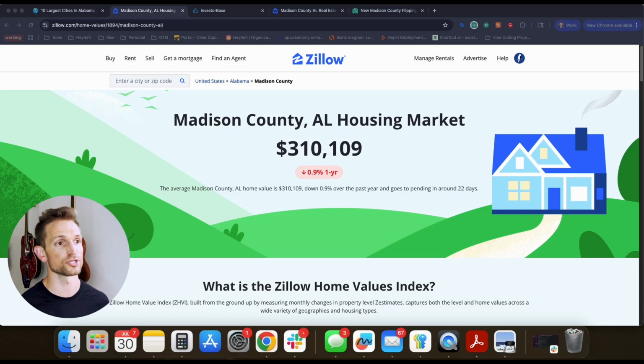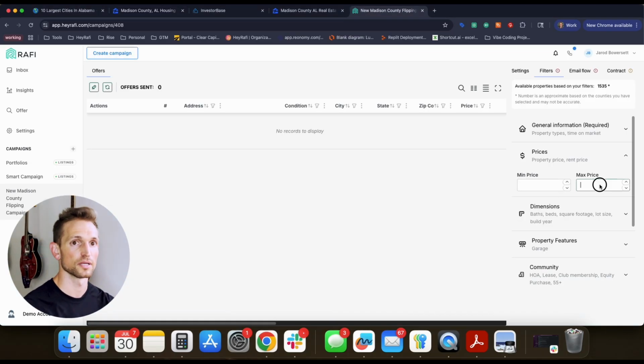So when things launch, you may have to come up a little bit on that offer price depending on what happens. But I'm going to go back to my strategy here. Max price is going to be $310,000. And let's come up here and just look at our counter. So it didn't change a lot, the total available properties that are in there. So let's change the max price to $310,000. And as you see, it actually reduced the total amount of inventory that's in there significantly. It's because we're cutting out a large percentage of the stuff in there.